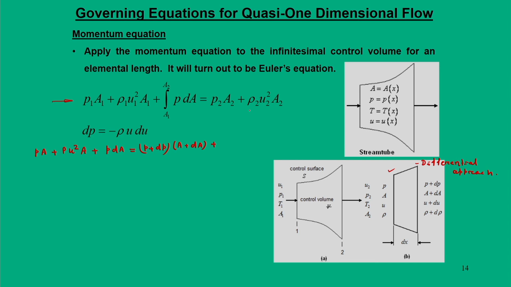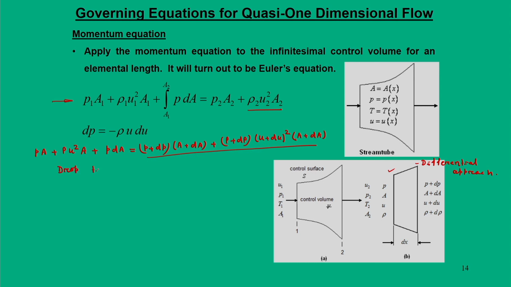Also, for the density term I can write rho plus d rho. For the u term I can write u plus du whole square. Again for A 2 I can write A plus dA. Okay. So, what do you do now? You expand this right hand side term.